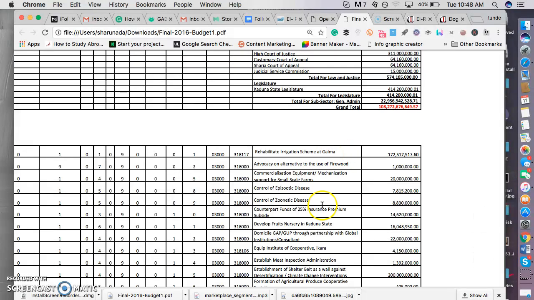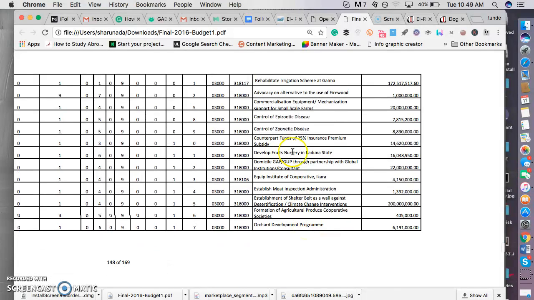We are interested in following the money and advocacy on alternative use of firewood. Yes, this is also something about environment. So we can follow it too. And it is 1 million naira. So you can also follow that up. Control of development of food nursery. Yeah, we can also ask about this too. It's interesting. It's about environment.